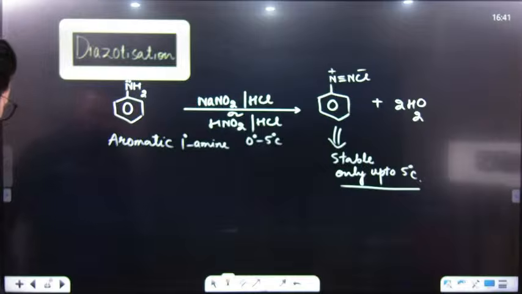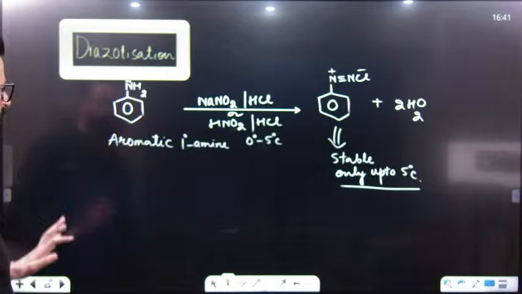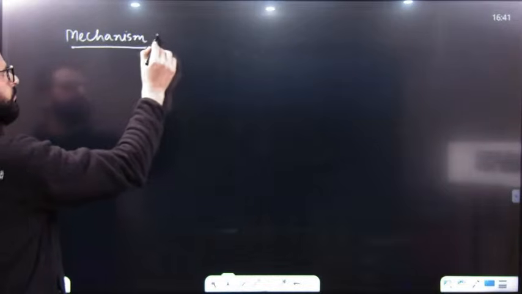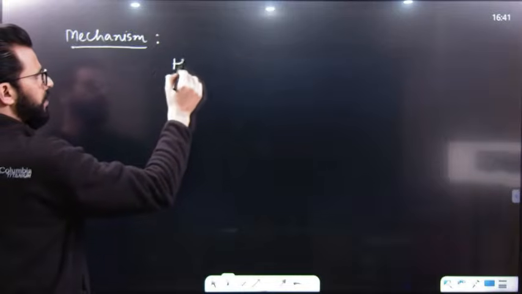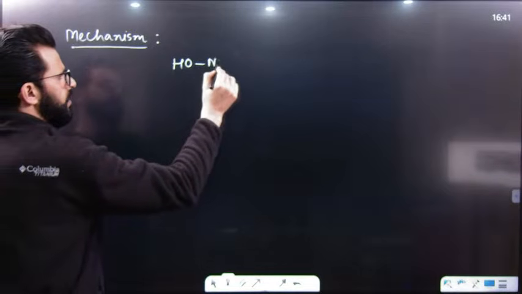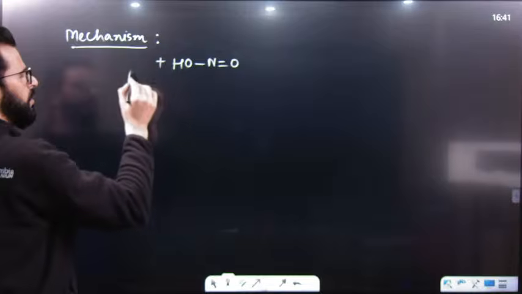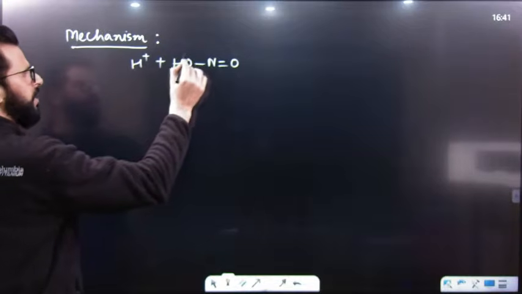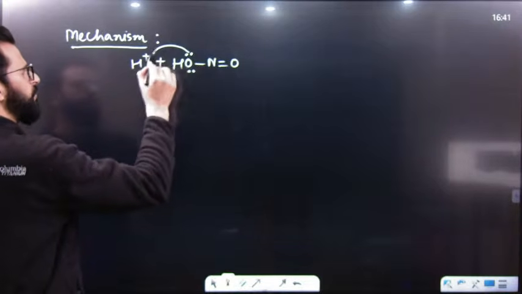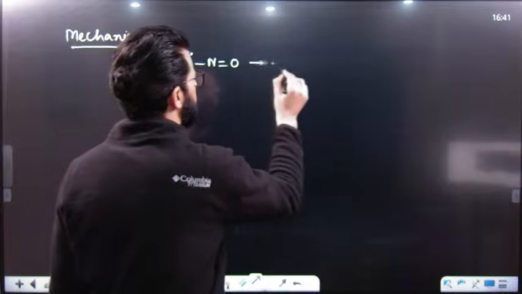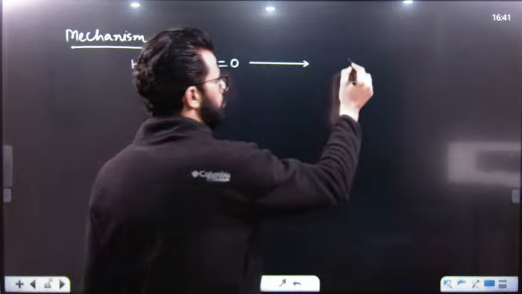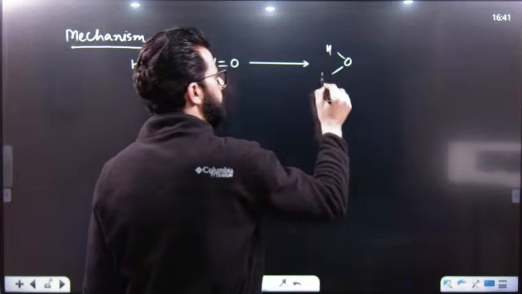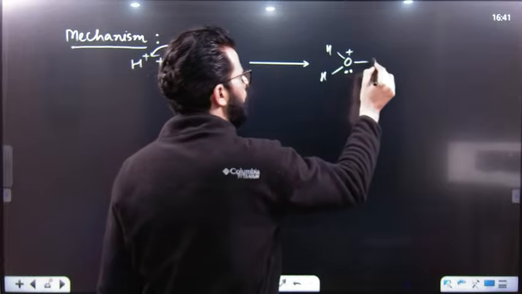Remember. Now, the second very important point of this reaction is its mechanism. Have a look. Actually, what happens is we have nitrous acid, which reacts with the positive part of the acid, and first results in the formation of OH with a positive charge, which is a good leaving group.